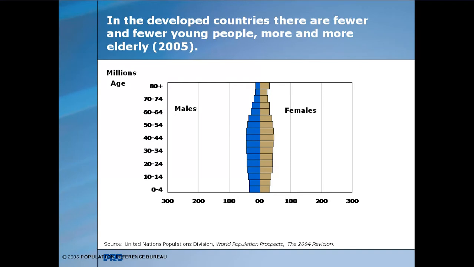That means up to 14 years we can call it a dependency population, and above 64 years we can call it a dependency population. That is the younger dependency population and the older dependency population.